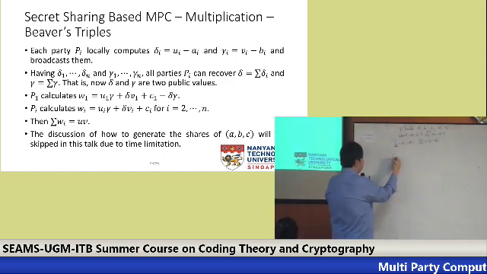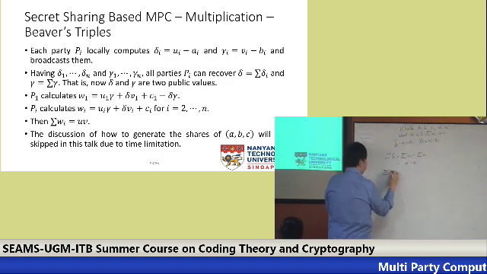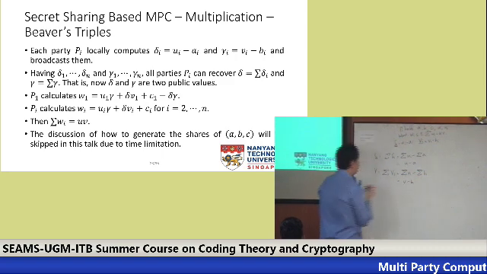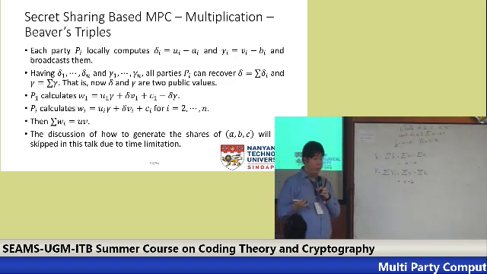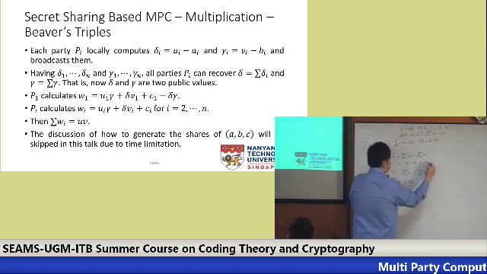And notice that in here, by definition, sum of delta i equals sum of Ui minus sum of Ai. Okay, so now everyone knows this value U minus A and V minus B. And please take note that now these two are public.